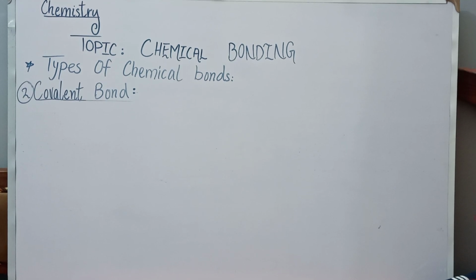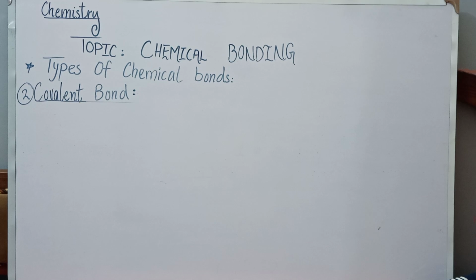In this type of bond, electrons are not gained or lost by atoms. A covalent bond is formed by mutual sharing of electrons between two atoms. This type of bonding occurs between two atoms of the same element or atoms of different elements. This bonding occurs primarily between nonmetals. However, it can also be observed between metals and nonmetals.